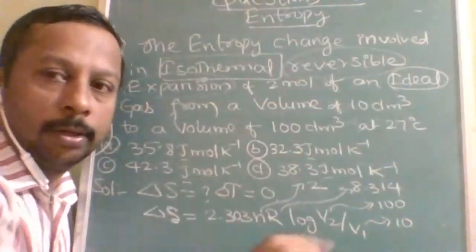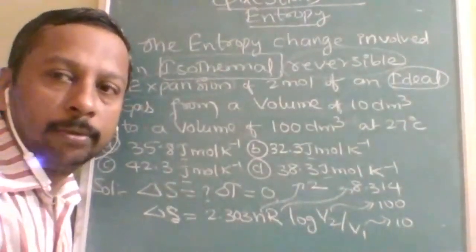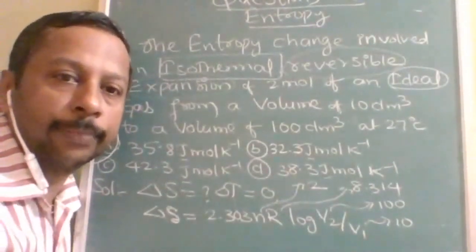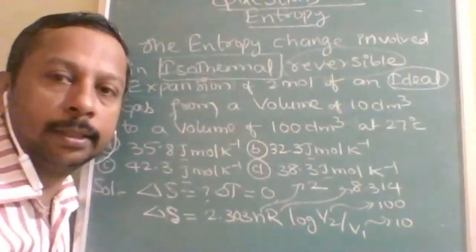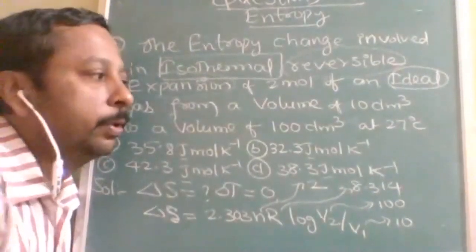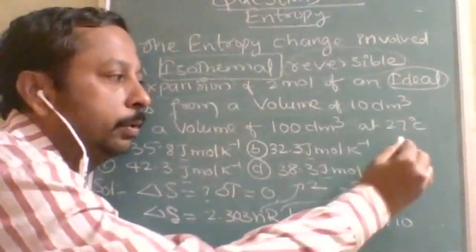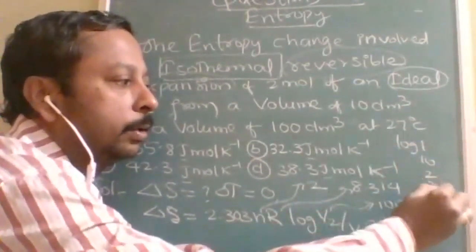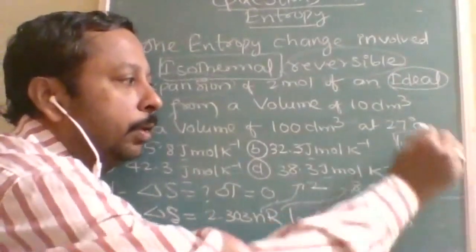By this time you should know by heart log 10, log 2 and log 3. These are the things you have to remember: log 1, log 10, log 2 and log 3.